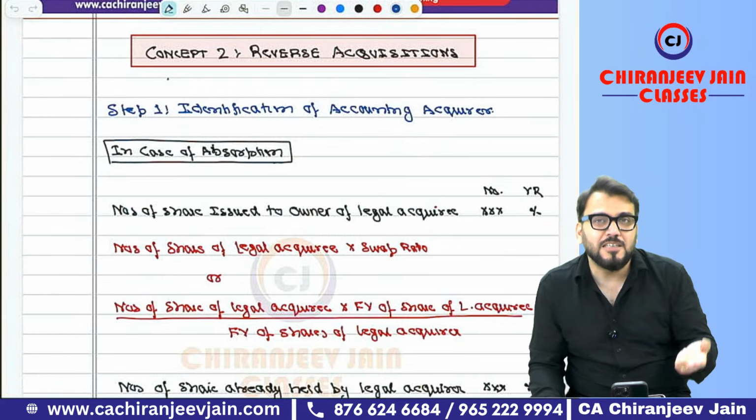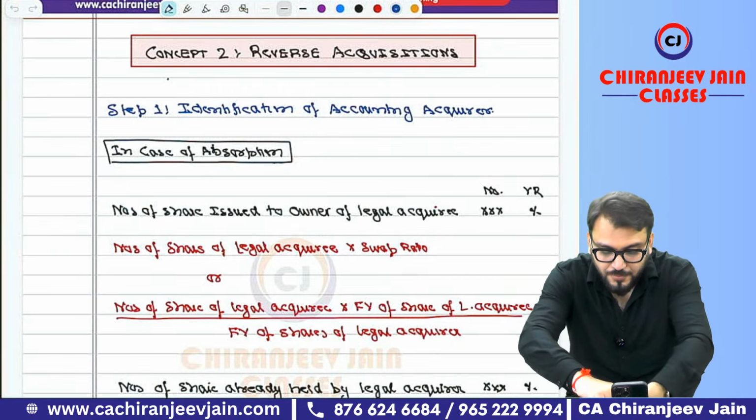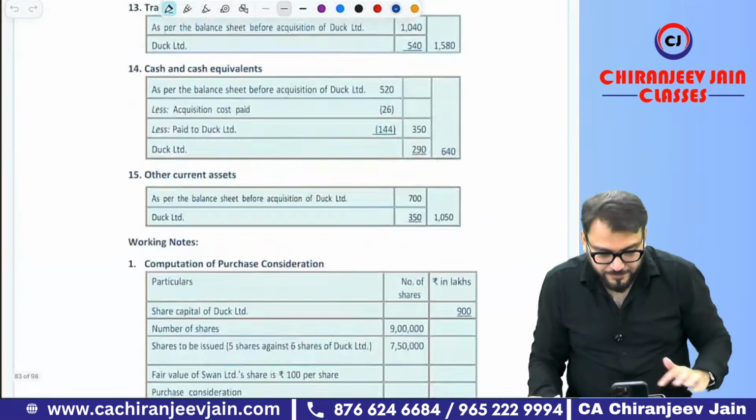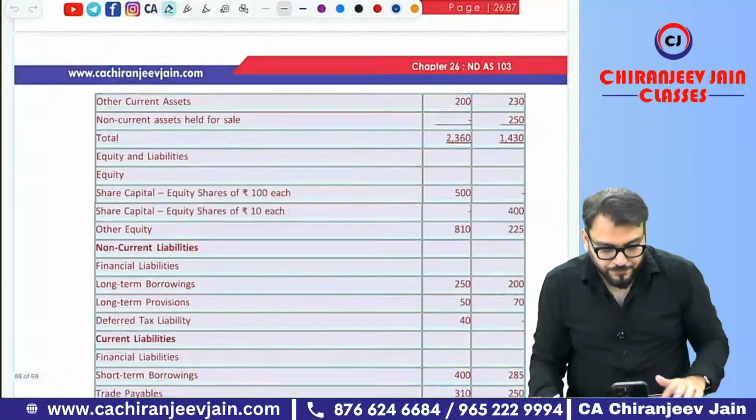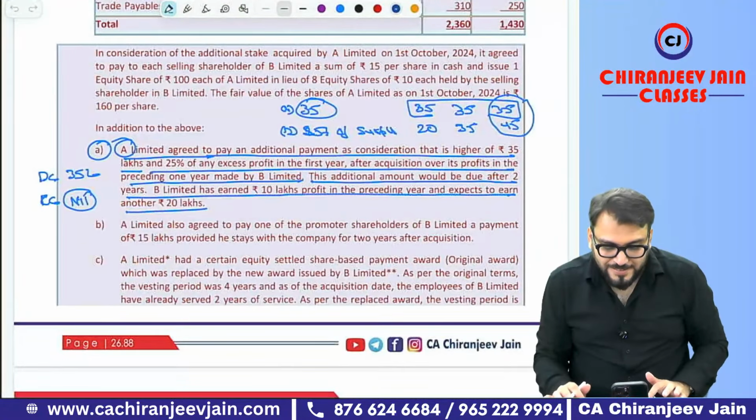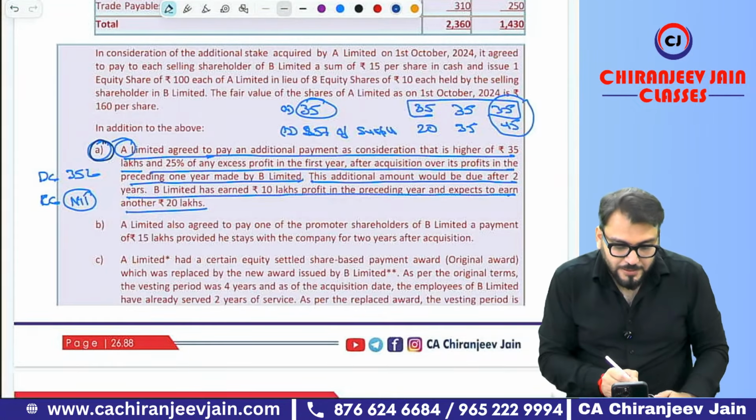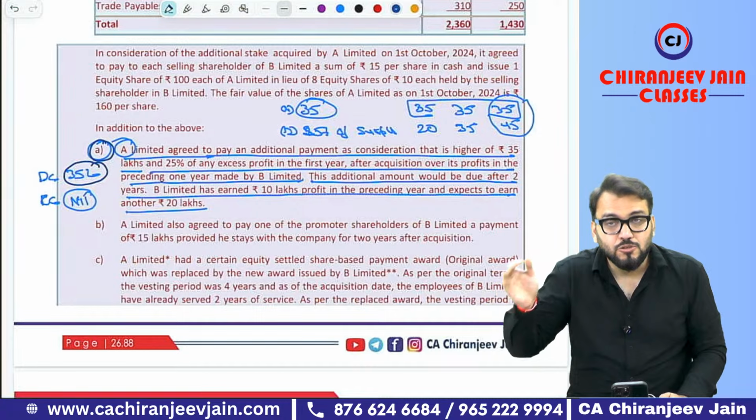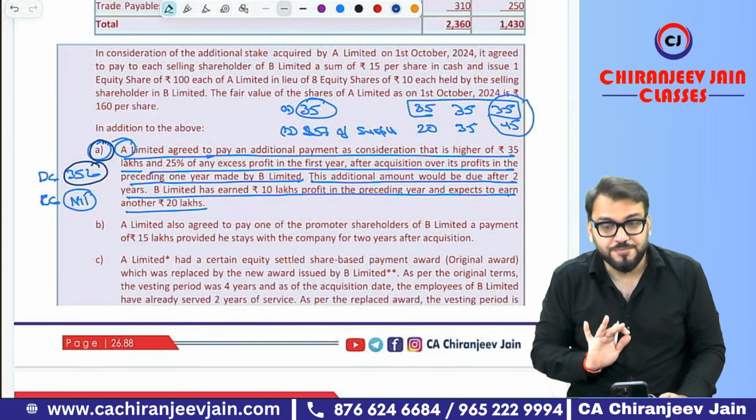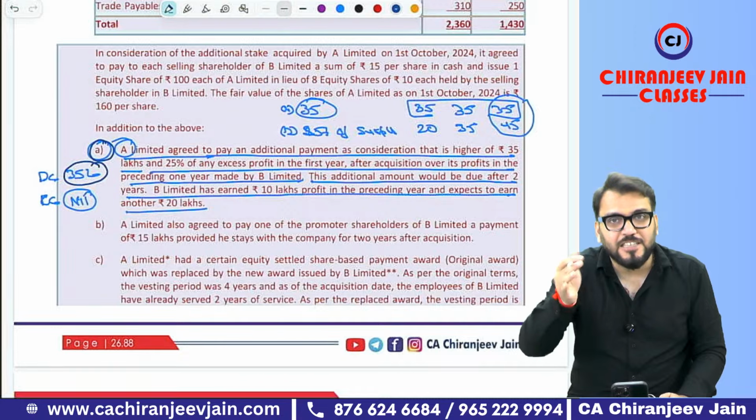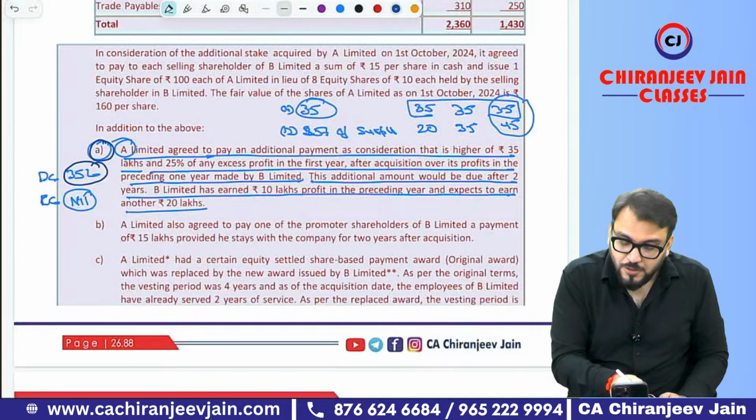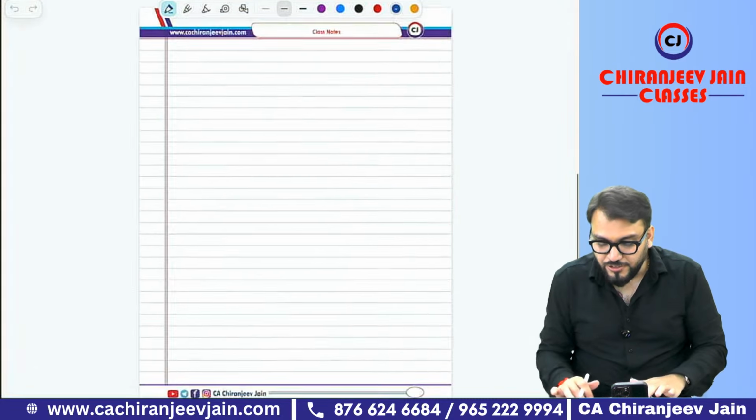Contingent consideration, let me come to that point again. Question number 44. As per point A, the deferred consideration was 35 lakh. And if the payment is more than 35 lakh, that is based on some condition, so payment more than 35 lakh is contingent. But you can see they have not given the fair value of contingent consideration.